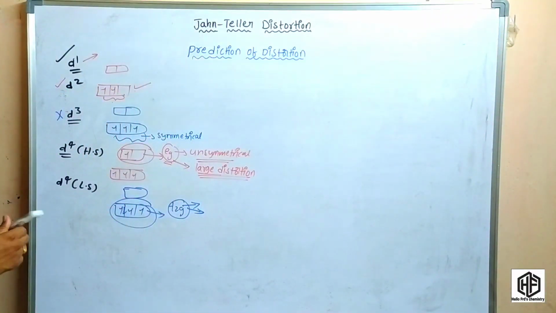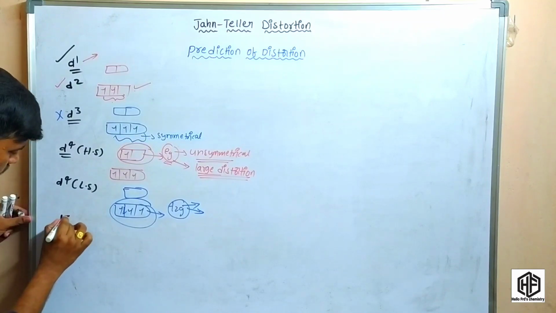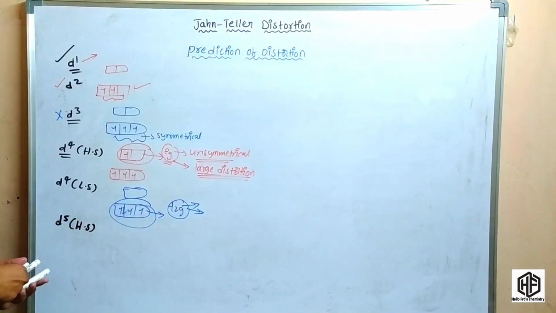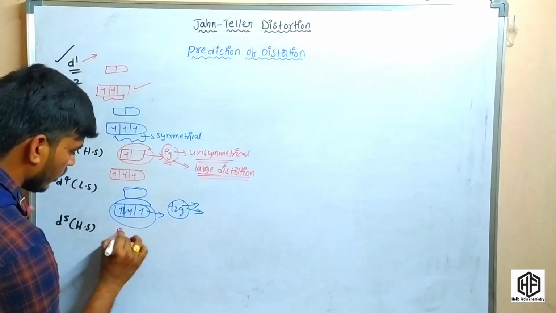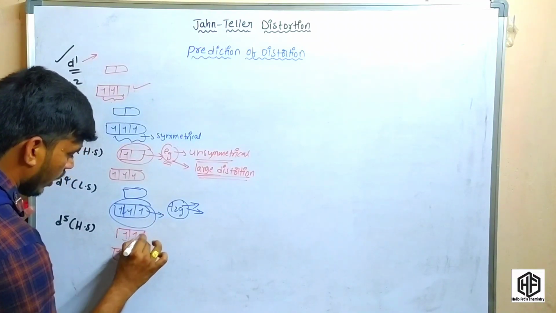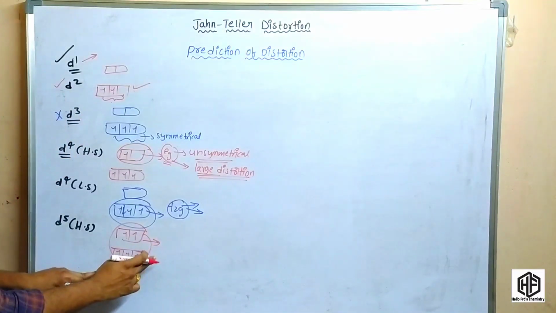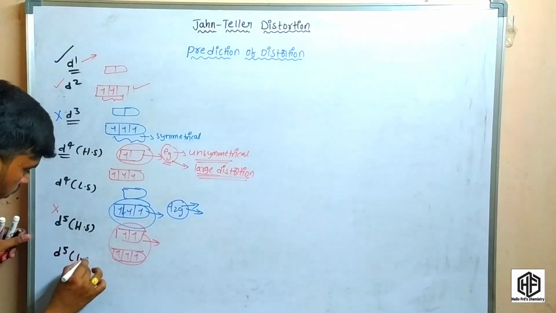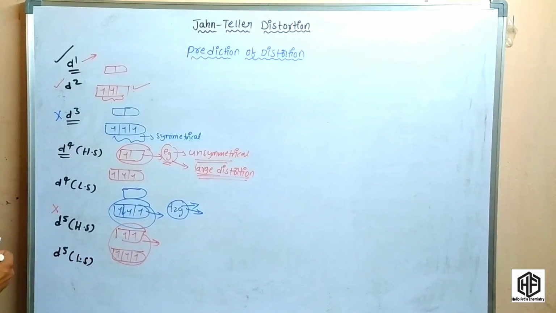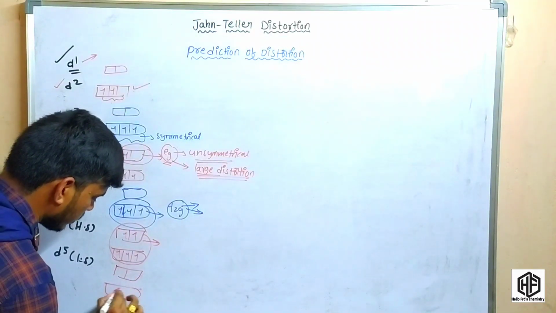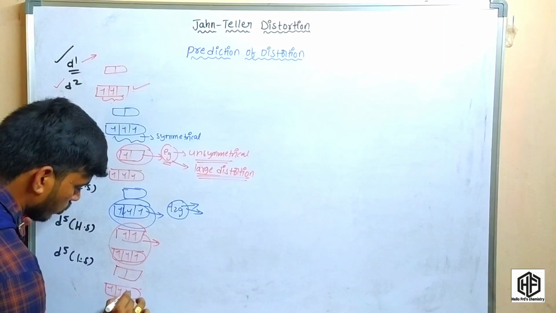So coming to the d5 system. The d5 high spin complexes are a symmetrical field like that. Here this is eg and this is t2g, 1, 2, 3, 4, 5. The high spin complexes are a symmetrical field, so they cannot exhibit Jahn-Teller distortion. But the d5 low spin complexes exhibit Jahn-Teller distortion. Here the eg and t2g are like that, and low spin is 1, 2, 3, 4, 5.